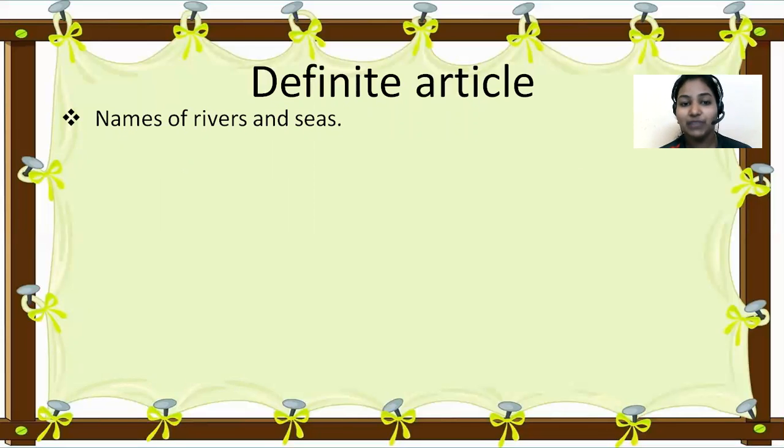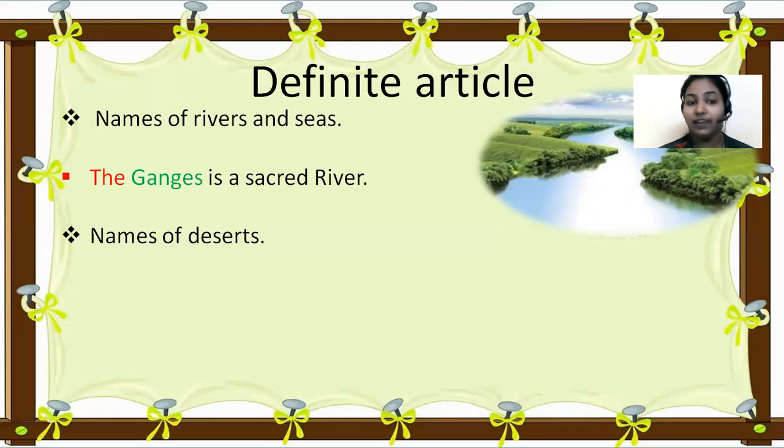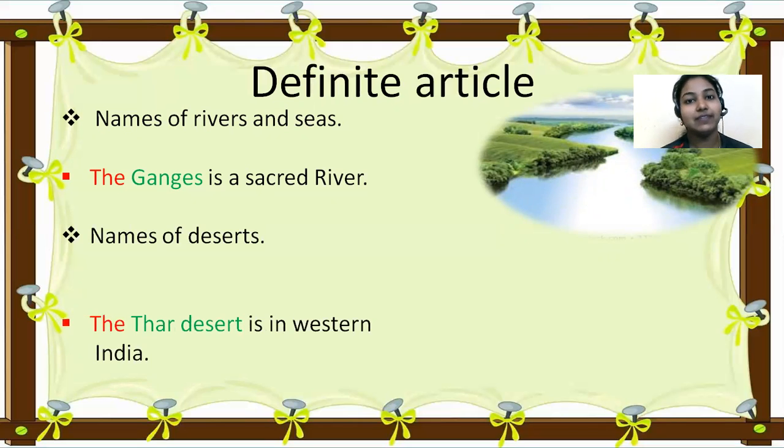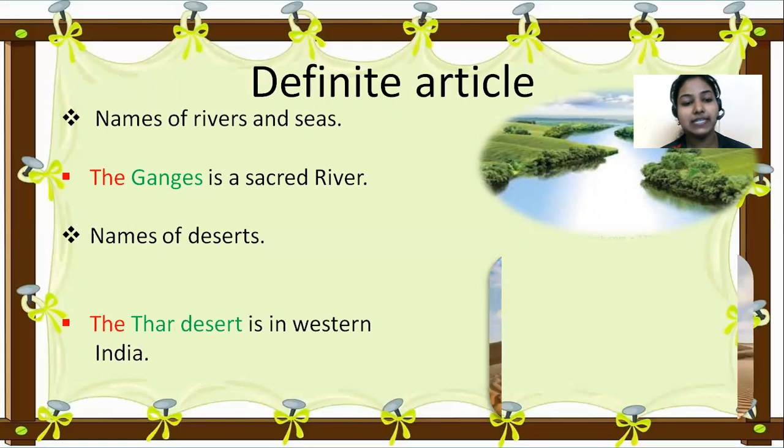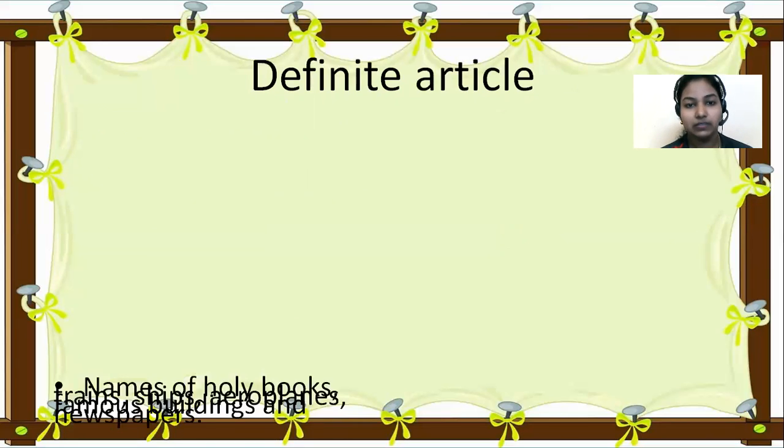And names of rivers and seas. The Ganges is a sacred river. Ganges is the name of a river, so in front of the names of rivers, you should use the. And names of deserts: the Sahara, the Thar. The Thar desert is in Western India. The Sahara is the largest desert in the world. Like this, in front of a desert name, you should use definite article the.